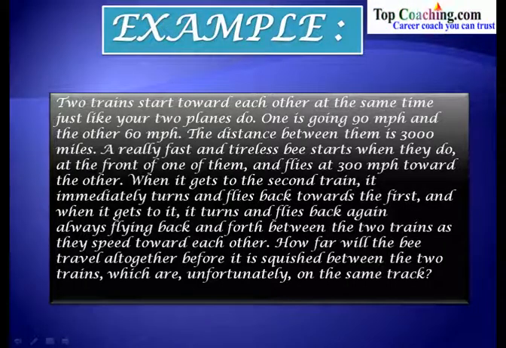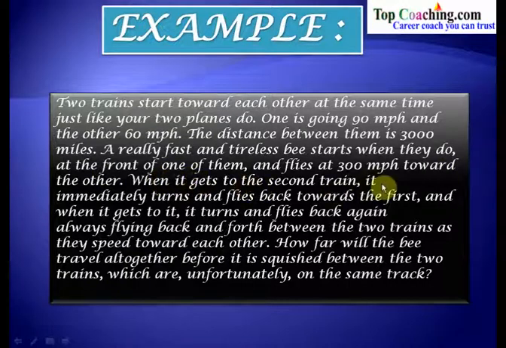One is going at 90 miles per hour and the other is going at a speed of 60 miles per hour. The distance between them is 3000 miles. A really fast and tireless bee starts when they do at the front of one of them and flies at 300 miles towards the other.